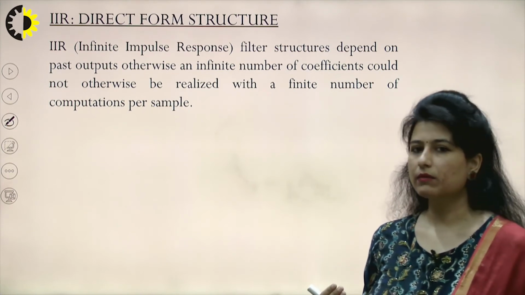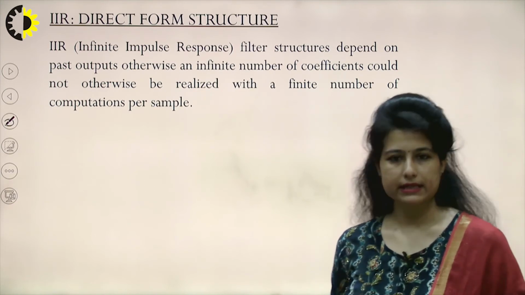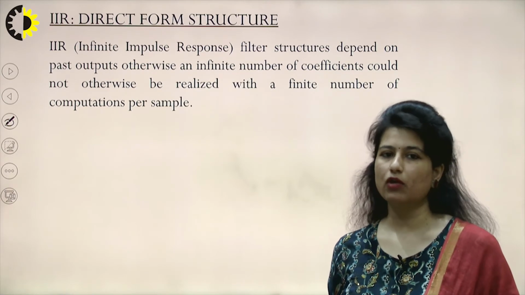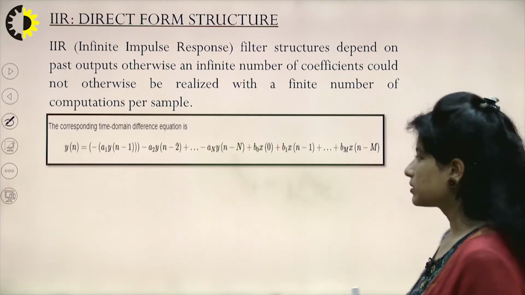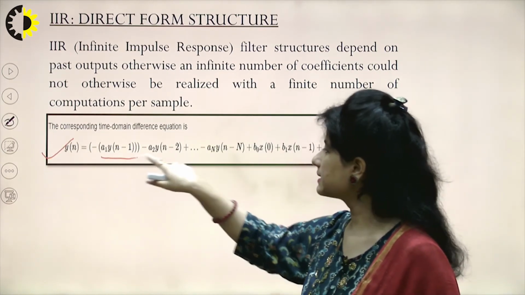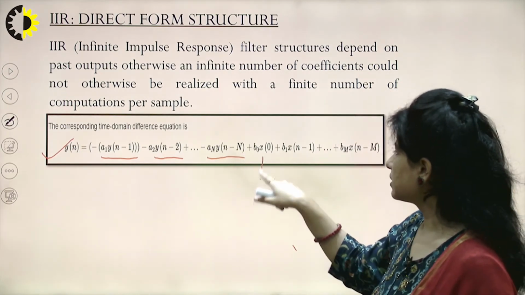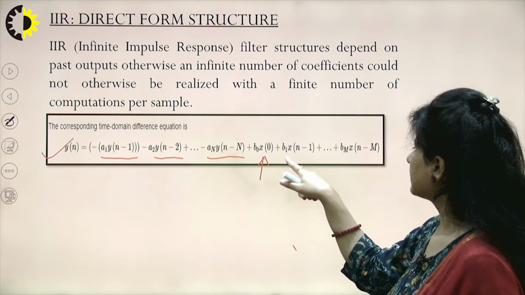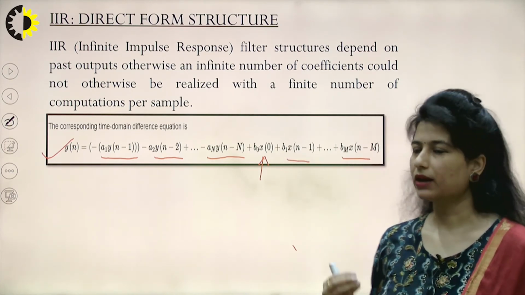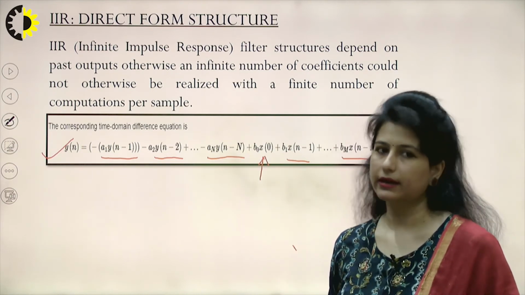So whenever we talk about the difference equation, we would have the term of y(n) on the right hand side along with the x(n). Otherwise, an infinite number of coefficients in the output would not be possible. So this is a generalized equation for this kind of system where all these samples are representing my past output. This is showing my current input and this is showing my past input. So this is the kind of equation, looking at which I can identify how I am going to plot my realization or block diagram.